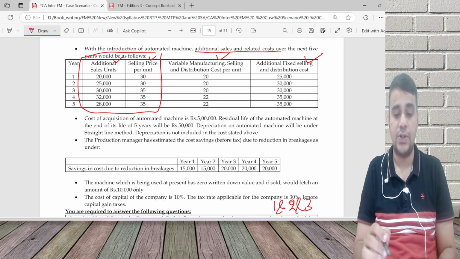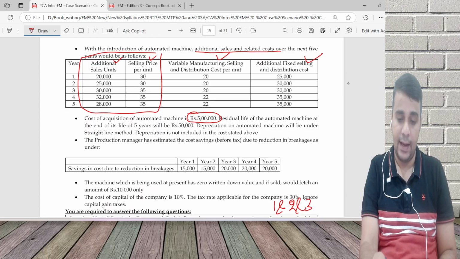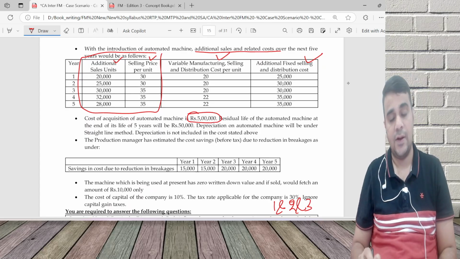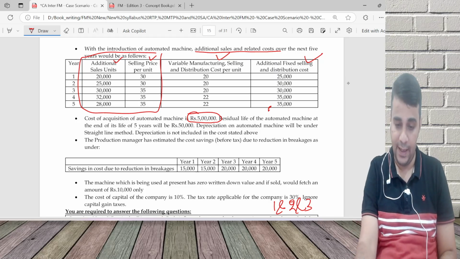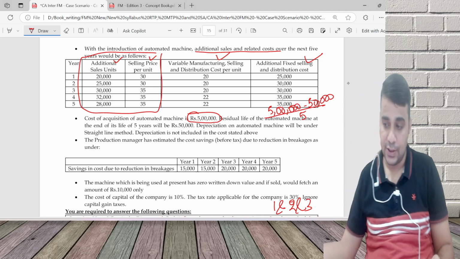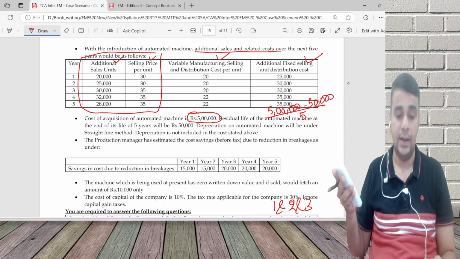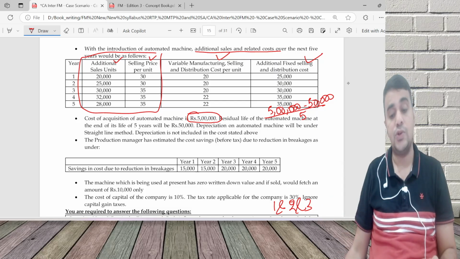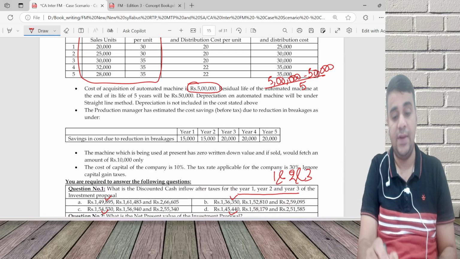Cost of acquisition is 5 lakh. Residual value is 50,000. Depreciation under the SLM method. So 5 lakh minus 50,000 divided by 5 years, I'll get to know the depreciation part.